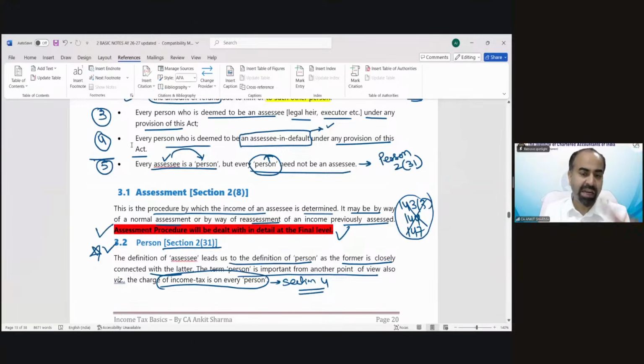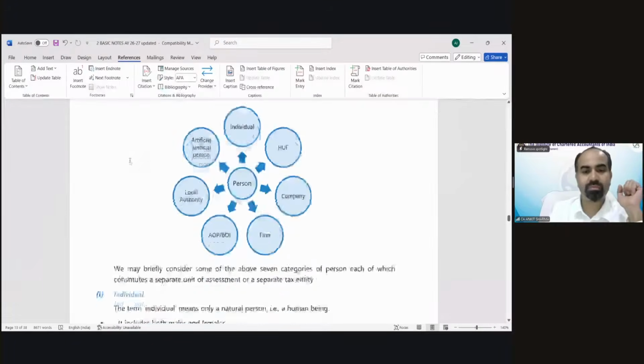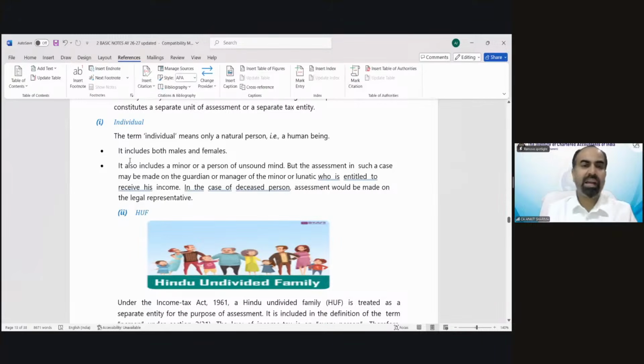Like you are an individual, but you do not have any income. So you are a person, but because you need not pay any taxes, you would not be called an assessee. Now the term individual, what is the meaning of individual? We are going to discuss the definitions one by one. The term individual means only a natural person, a human being. There is no requirement of income. So I am also an individual because I am a human being. We all fall in the category of individual.